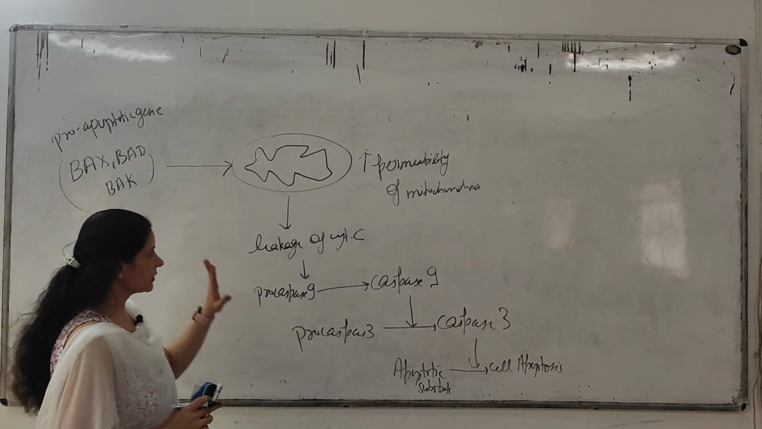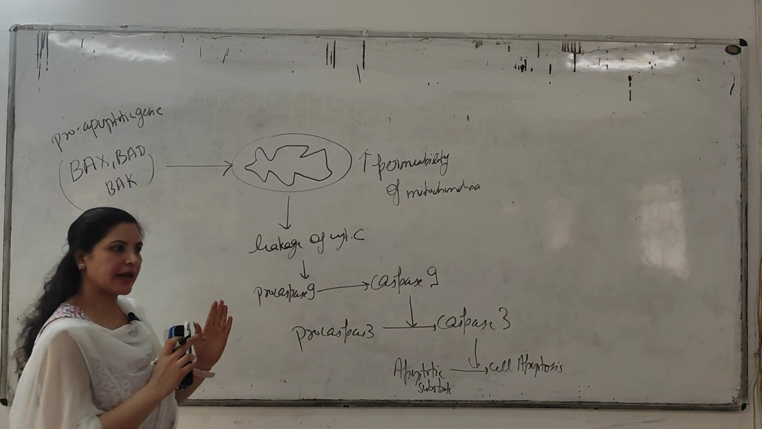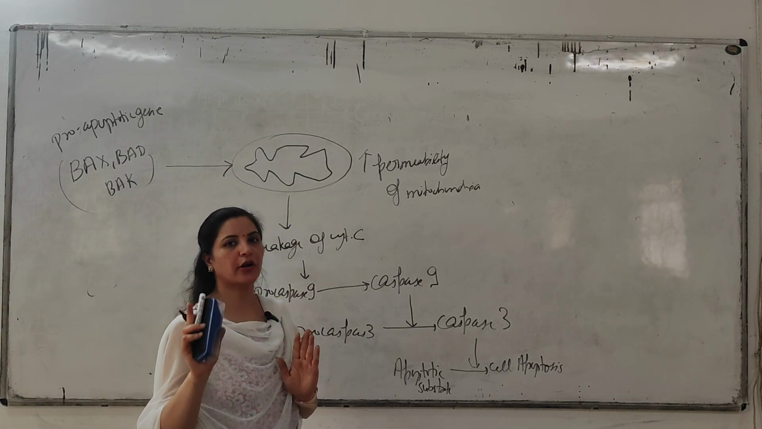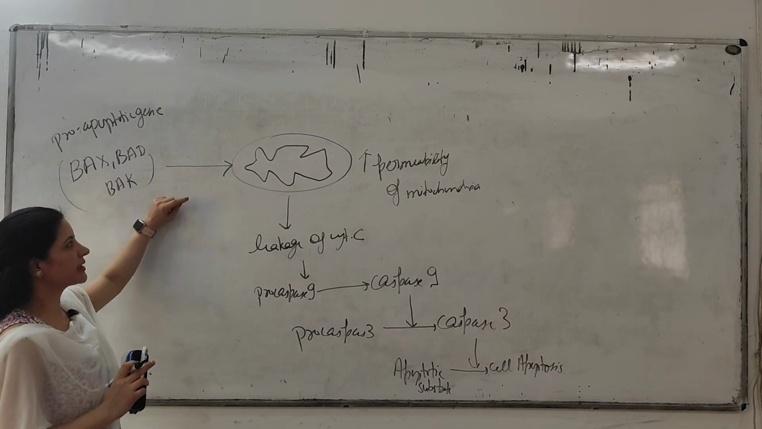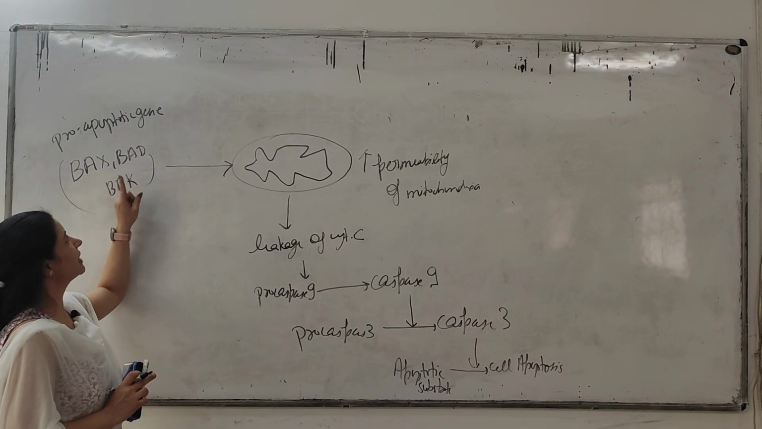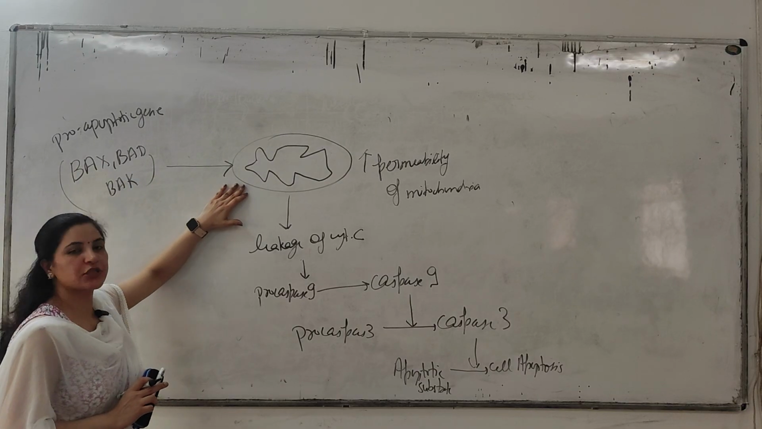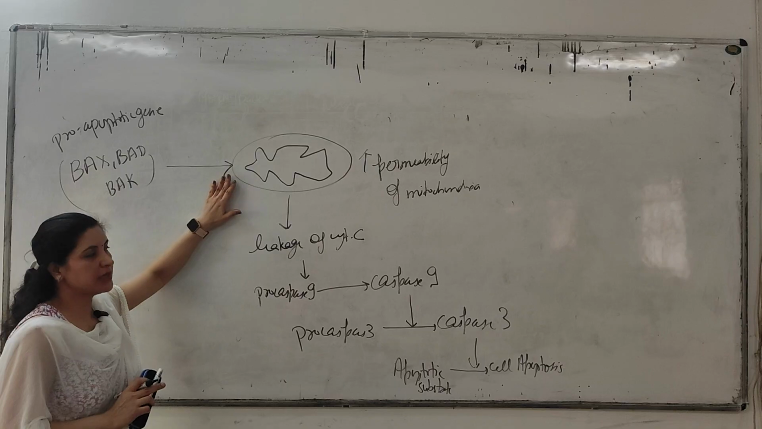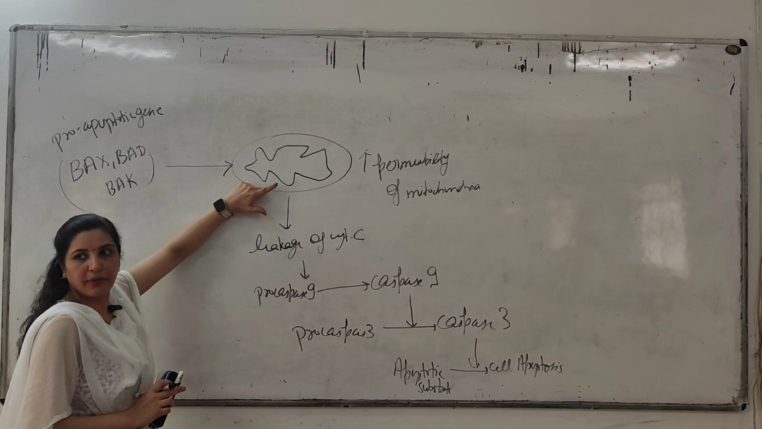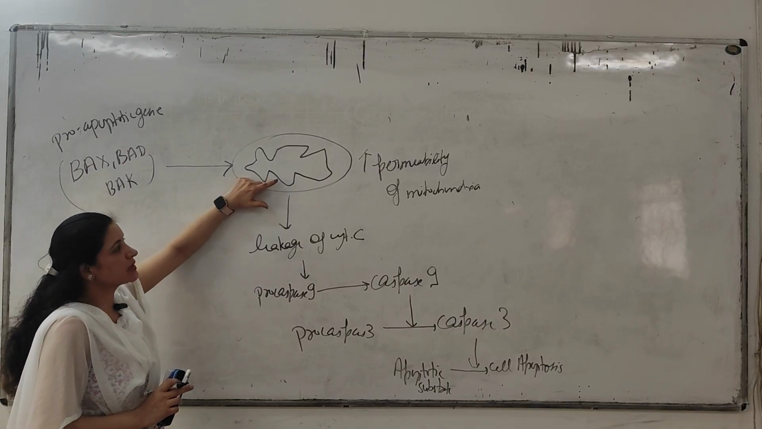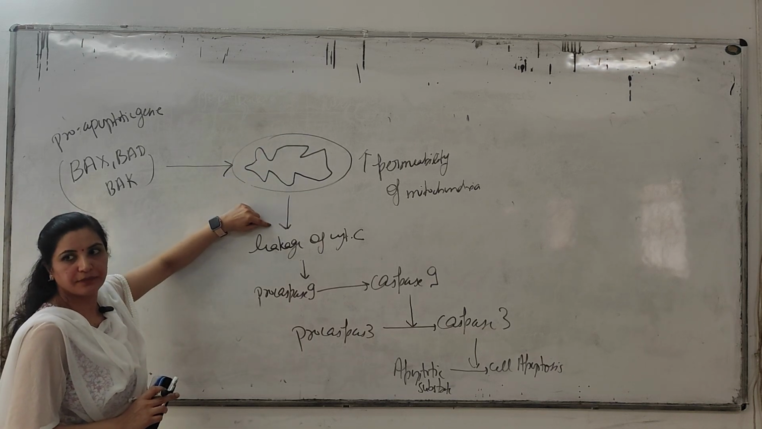Okay. So suppose now a cell undergoes this intrinsic mechanism and the cell carries damaged DNA with itself, and that damaged DNA is not repairable. Then what will that cell do? That cell will increase the synthesis of these pro-apoptotic genes, and these pro-apoptotic genes will go and stimulate the mitochondria. And when these genes go into the mitochondria, what will they do? They will increase the permeability of the mitochondrial membrane. When the permeability of the mitochondrial membrane increases, then what will happen? Leakage of cytochrome C. Okay.